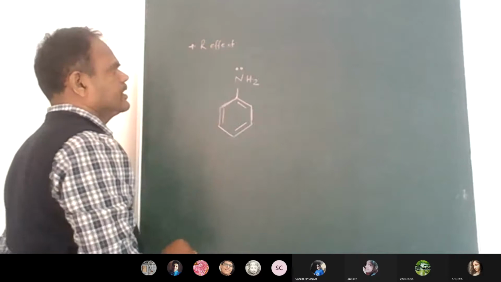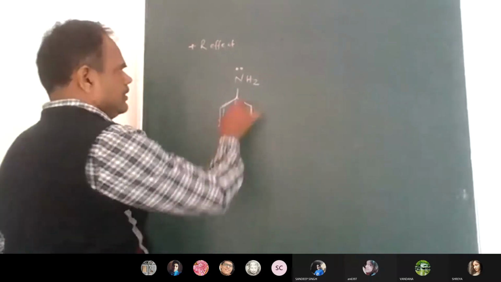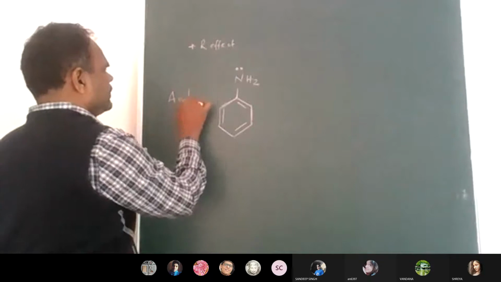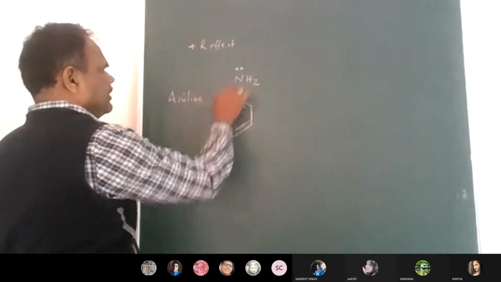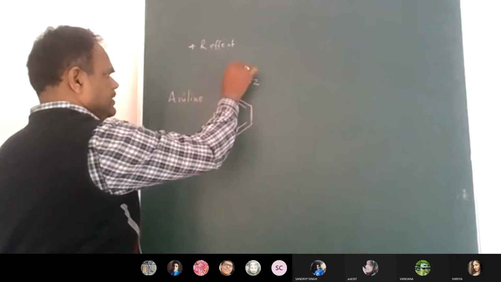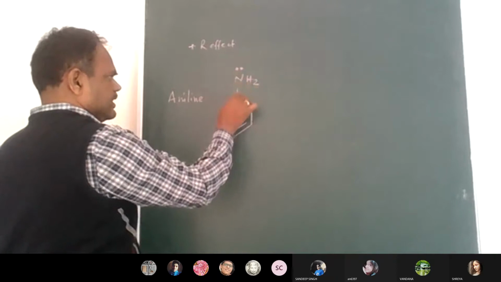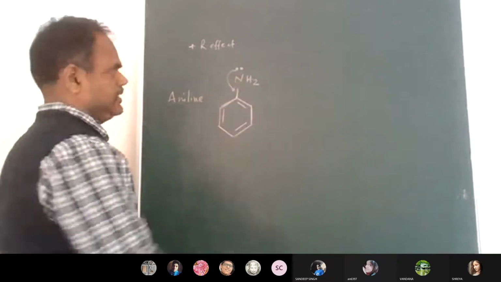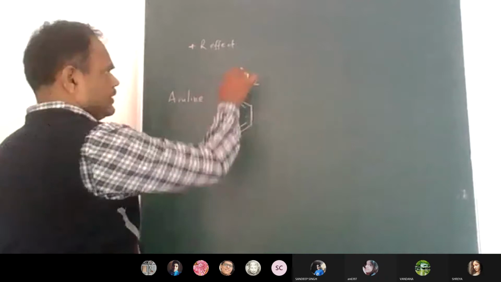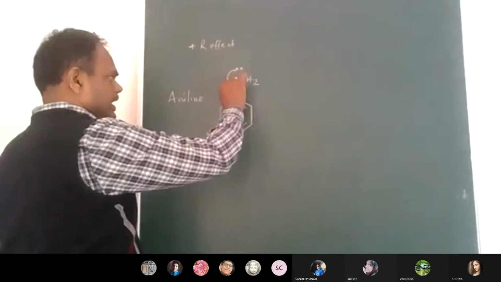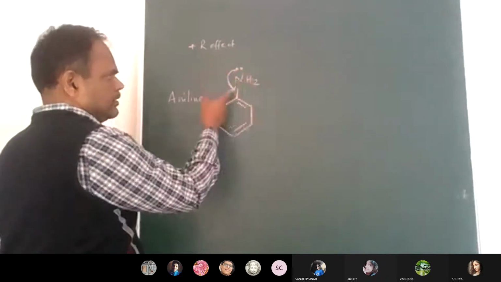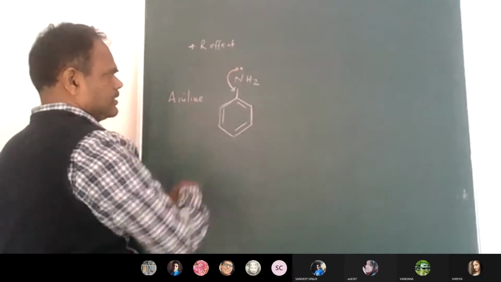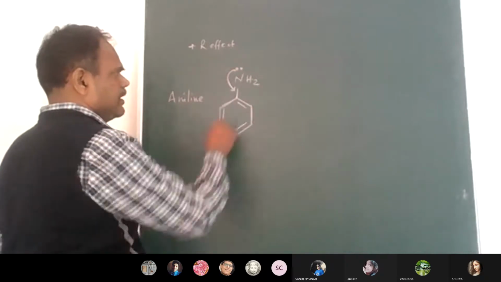So what is this? The NH2 group is present; this is called aniline. What is the name of this compound? Aniline. So when this lone pair comes between this nitrogen and carbon, look at the arrow mark I am representing. The head of this arrow goes toward the carbon, and the tail of the arrow is the source of the electrons.